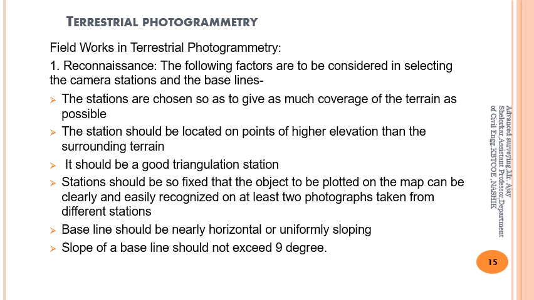It should be a good triangulation station. Stations should be so fixed that the object to be plotted on the map can be clearly and easily recognized on at least two photographs taken from different stations. The baseline should be nearly horizontal or uniformly sloping. The slope of a baseline should not exceed 9 degrees.